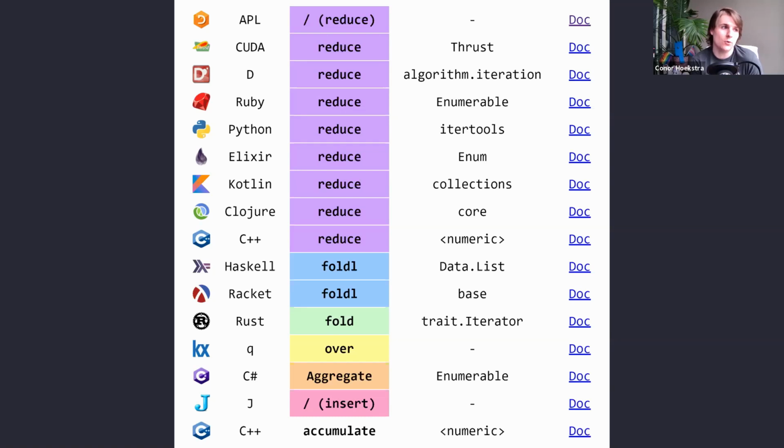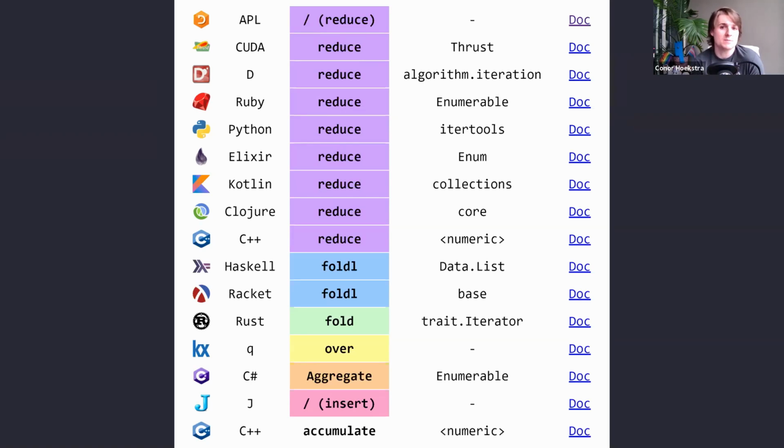Technically, APL's fold or reduce is a reduce right or a fold right. And that actually was asked earlier in the chat. But yeah, just good to note that this is basically a reduction. And a fun piece of trivia is that reduce actually comes from APL.